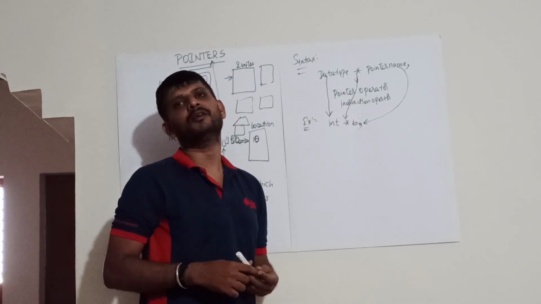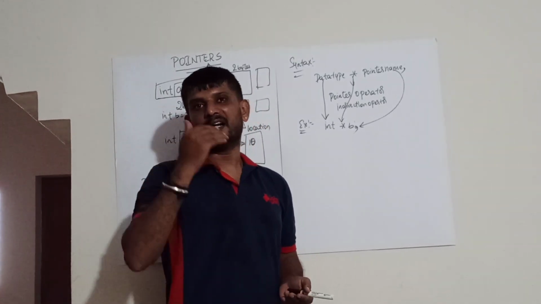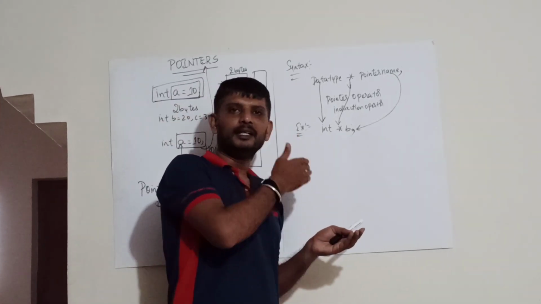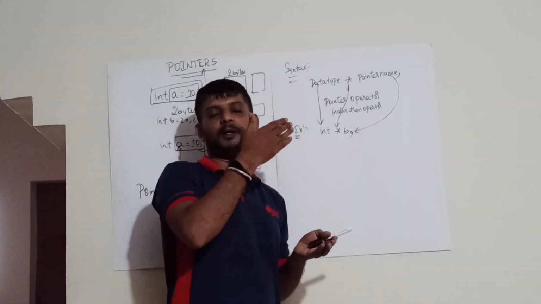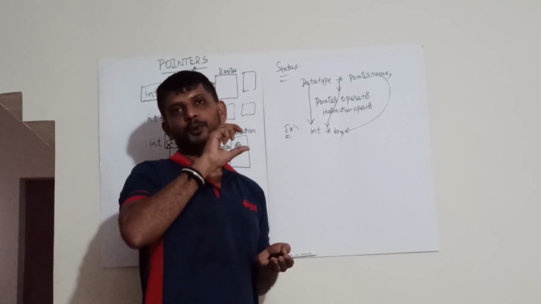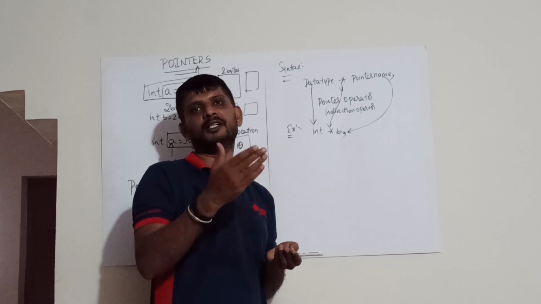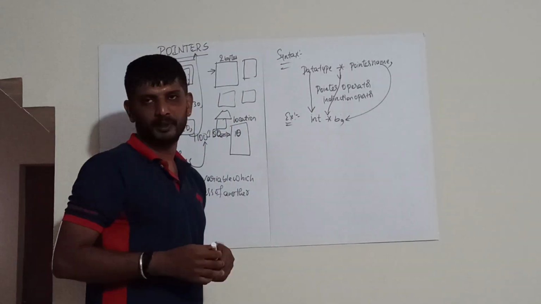The next thing you have to remember is that an integer pointer stores the address of an integer variable. You cannot store the integer address in a float pointer. Are you able to understand? The pointer data type as well as the variable data type both need to be the same. You cannot store int in a float or float in an int. That is the next thing you have to remember.